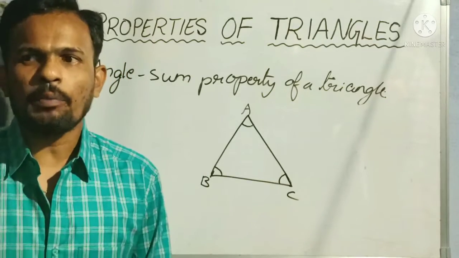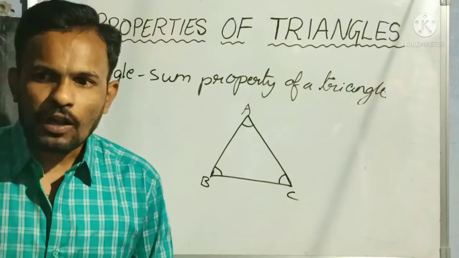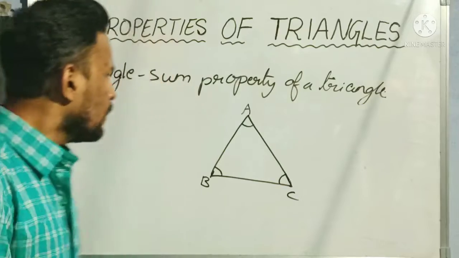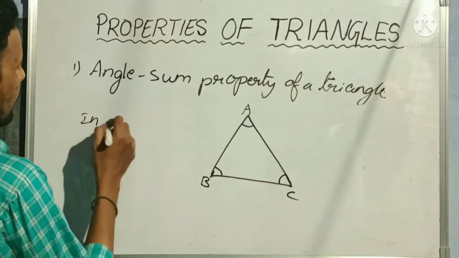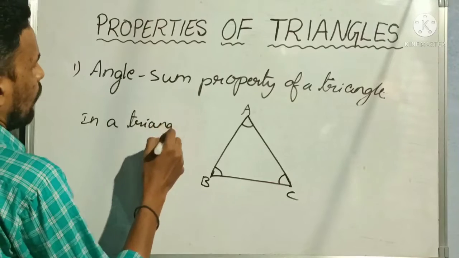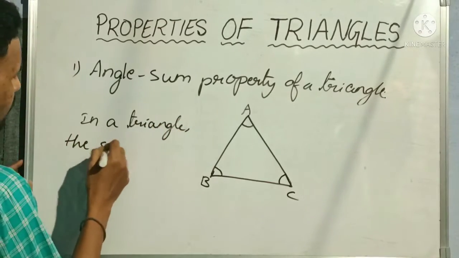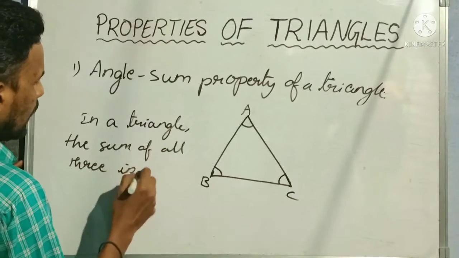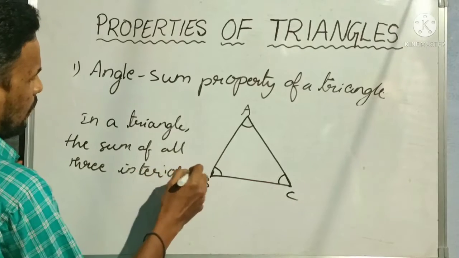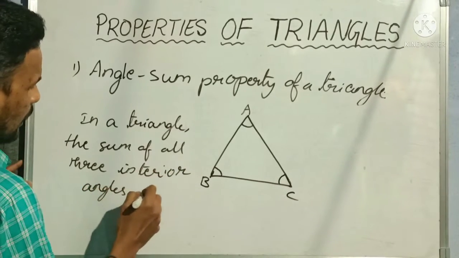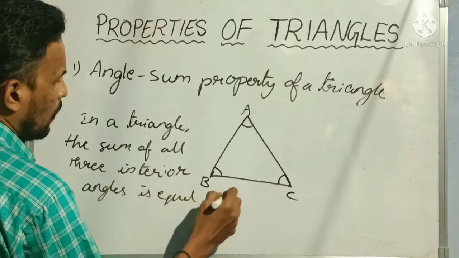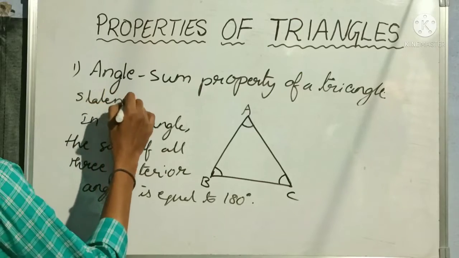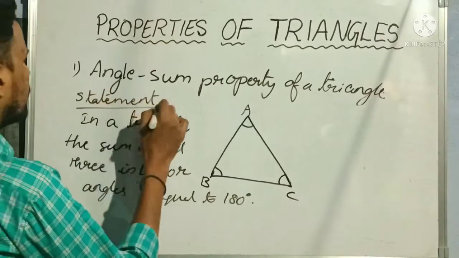And what does the angle sum property state? The sum of all the 3 interior angles in a triangle is how much? 180 degrees. So, in a triangle, the sum of all 3 interior angles is equal to 180 degrees. This is the statement of the angle sum property.